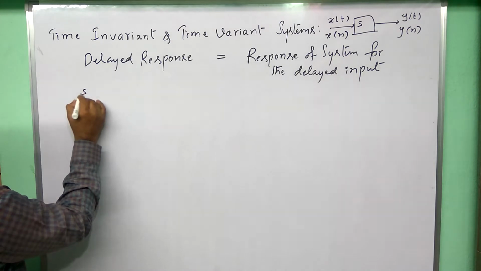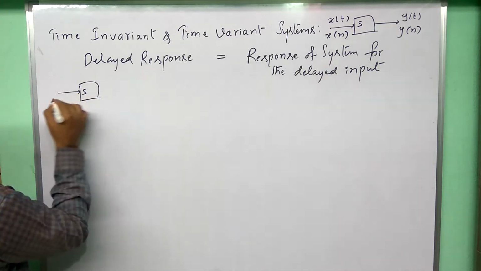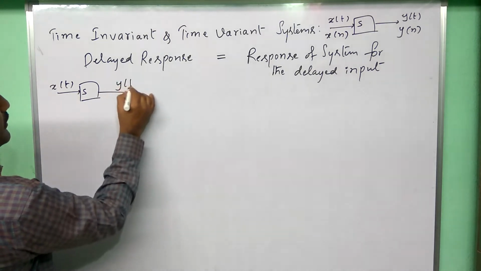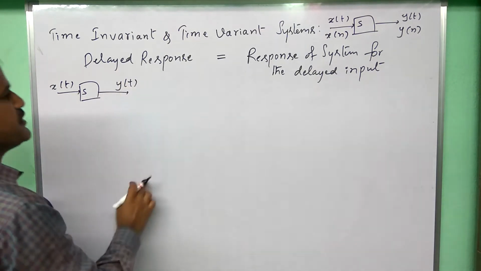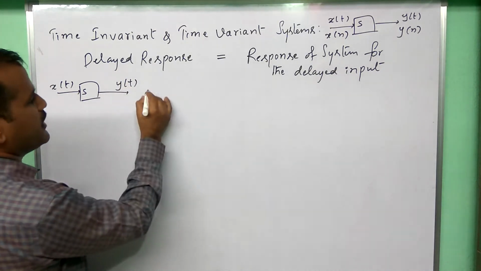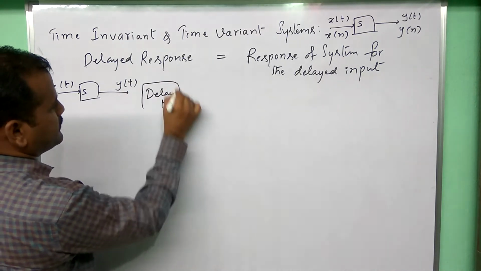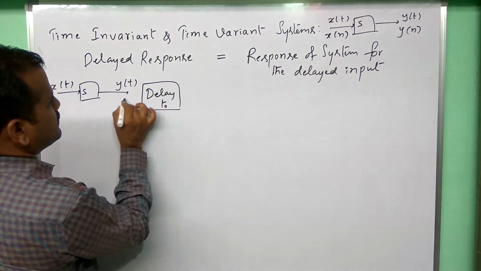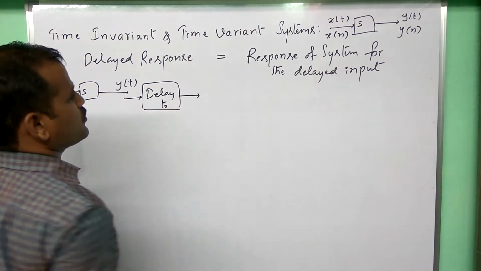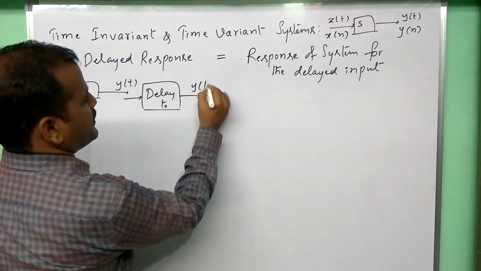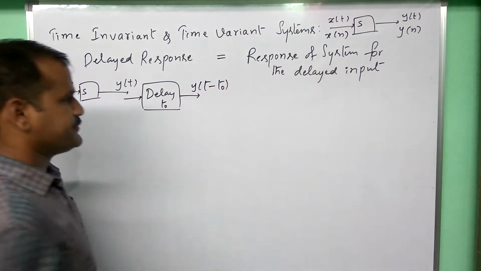So let us take one system. If we apply x of t, we will get some y of t. Here delayed response means y of t applied to a delay element. Let us take t naught. Then what is the output? Y of t, if it is delayed, is called y of t minus t naught.